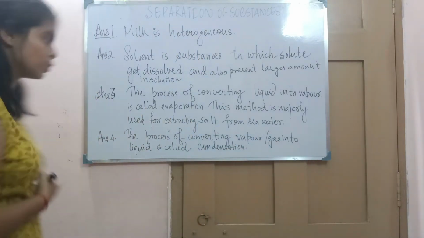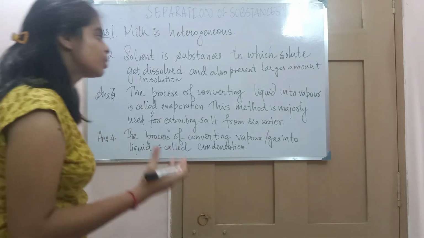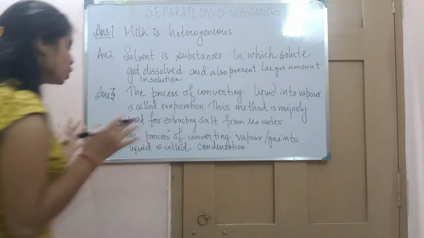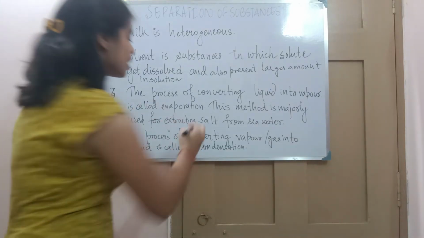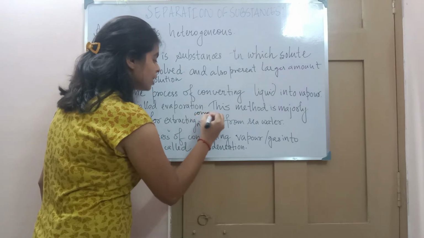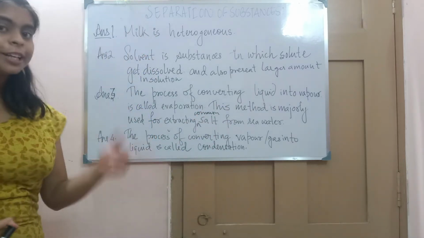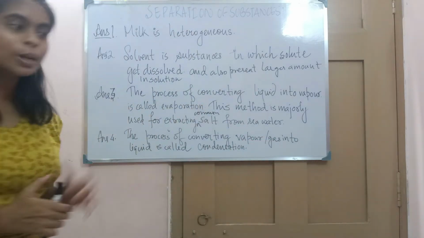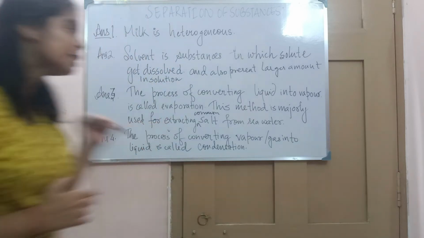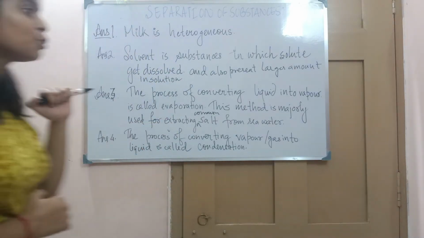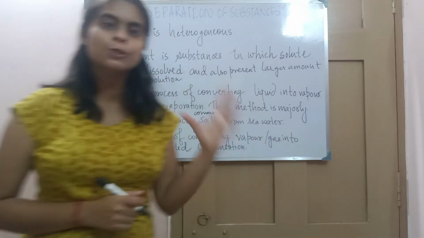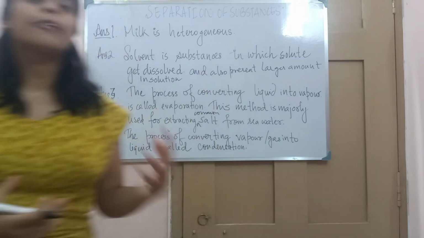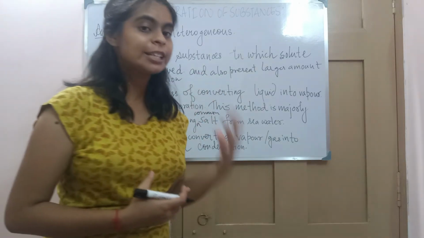Now comes the third question: what is evaporation and where is this method majorly used? The process of converting liquid into vapor is called evaporation. This method is majorly used for extracting the common salt that we eat from sea water. Remember, in the last class I showed you a video, and I also told you, that this evaporation method is majorly used for extracting salt from sea water, the salt that we add to our food every day for taste.